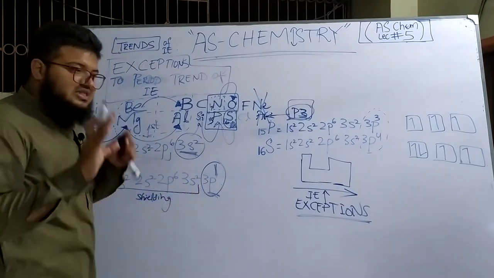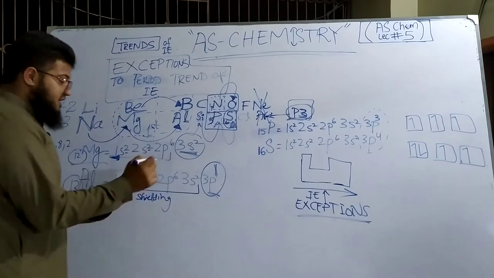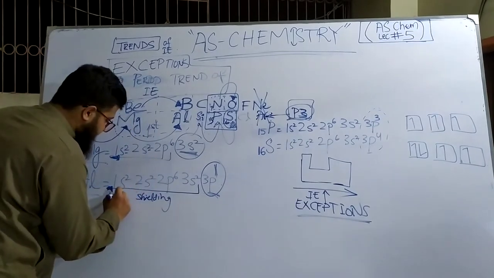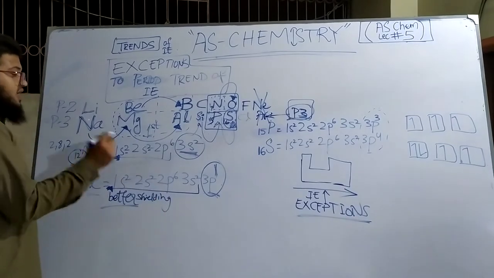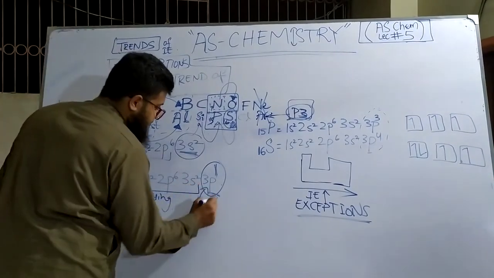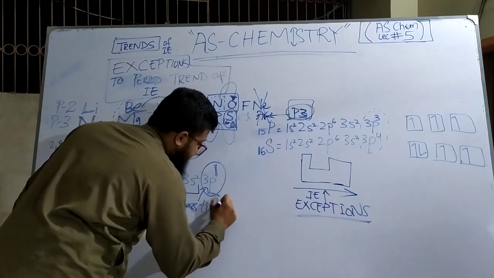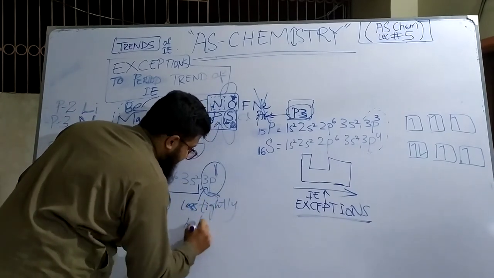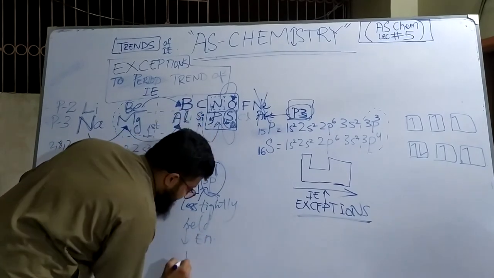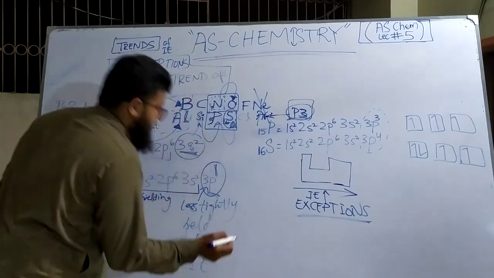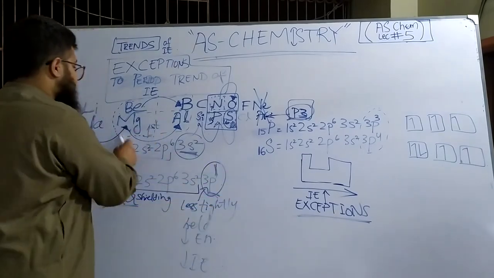Or more simply, just remember that the outermost electron of aluminum is better shielded. It has a better shielding as compared to the outermost electron in magnesium. Therefore, it is less tightly attracted, less tightly held by the nucleus, and so lesser energy is needed to remove it. So lesser ionization energy. This explains why it does not follow the general trend from magnesium to aluminum.